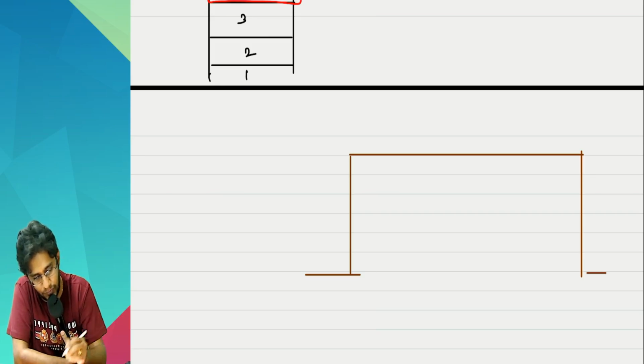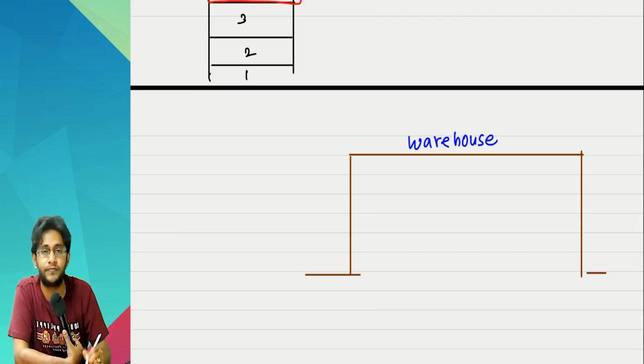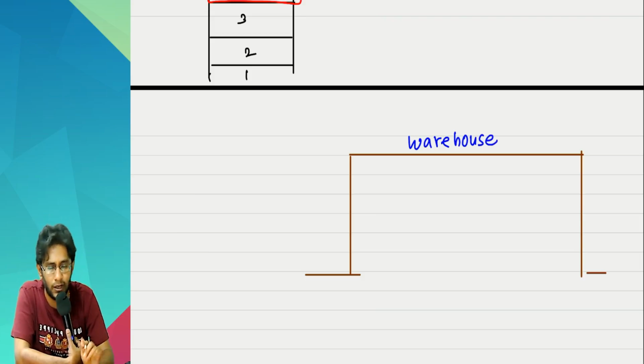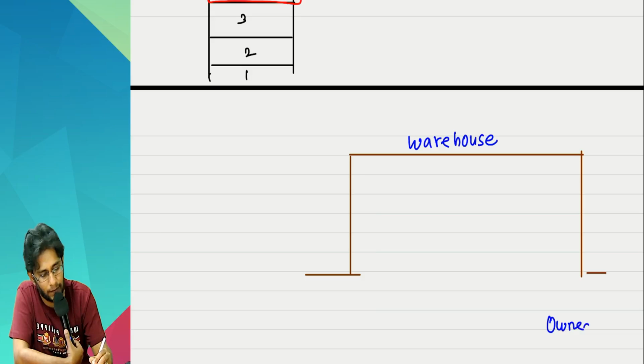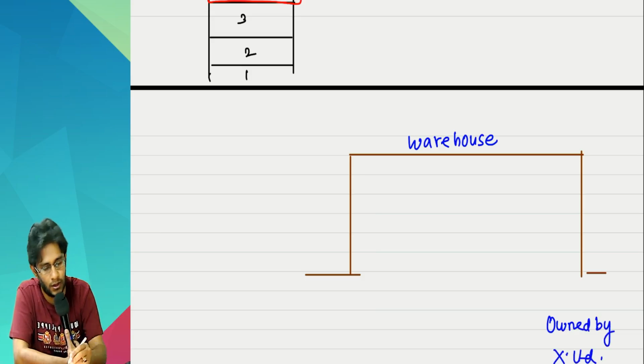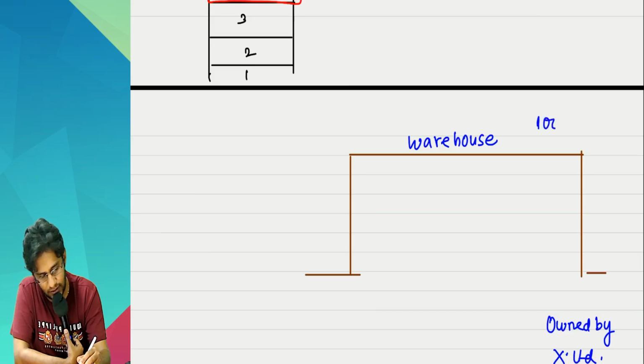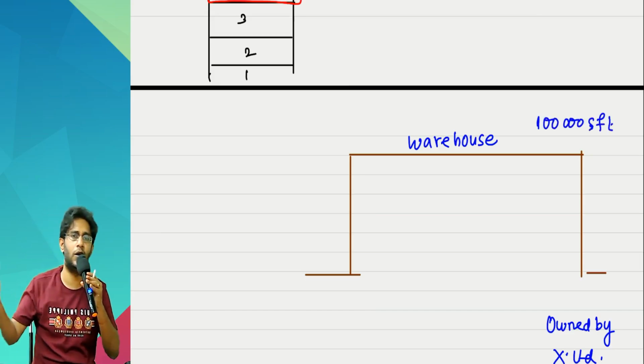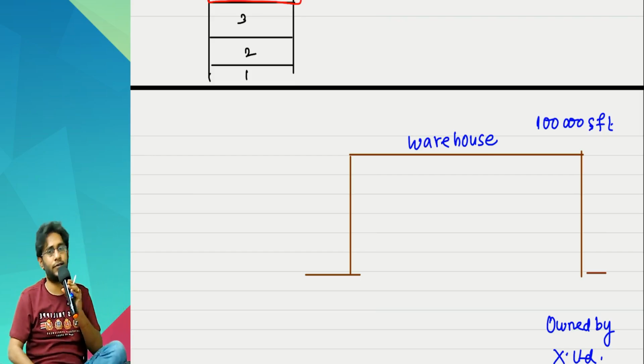Suppose, sir, this is a warehouse, a godown type, empty warehouse owned by X Limited. Its floor size is, let us say, 1 lakh SFT. Some 7-8 floors, a big godown is there. 1 lakh SFT.